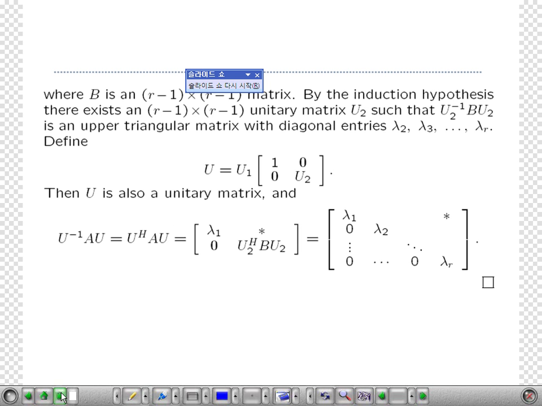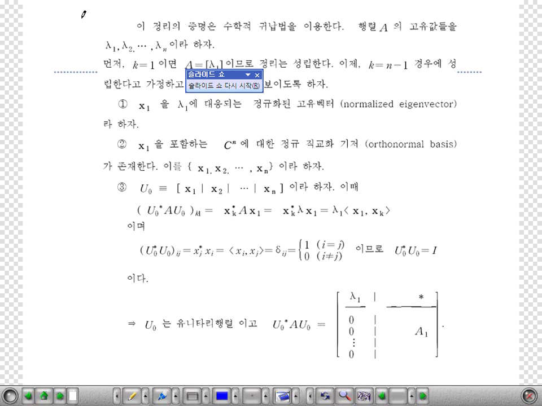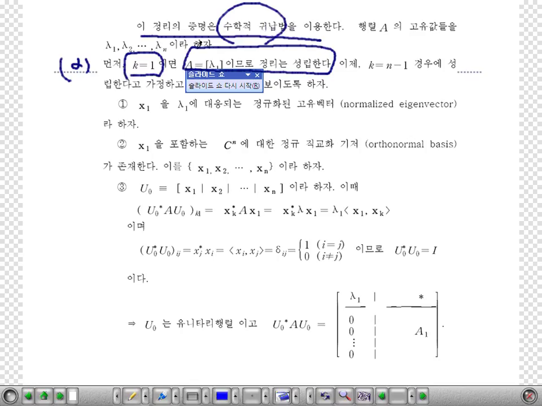Okay, here is the proof. This is a better proof, so I will use this one. The proof can be done by mathematical induction. Let's start with the case when k is equal to 1. Then it's a 1 by 1 matrix, and the theorem holds.